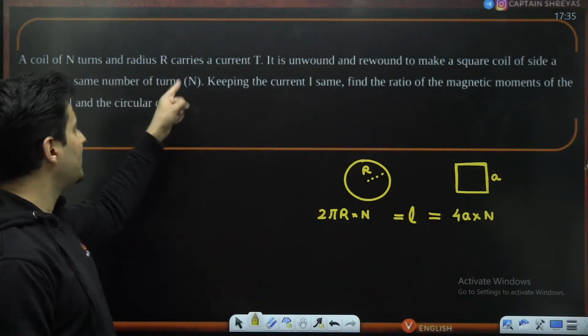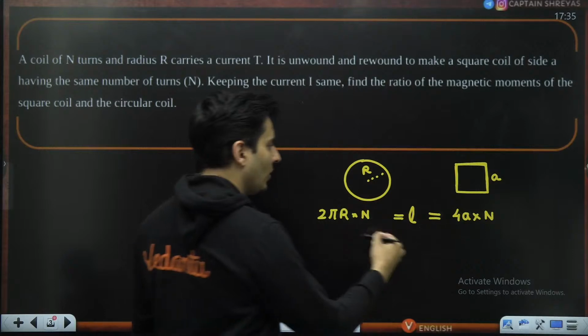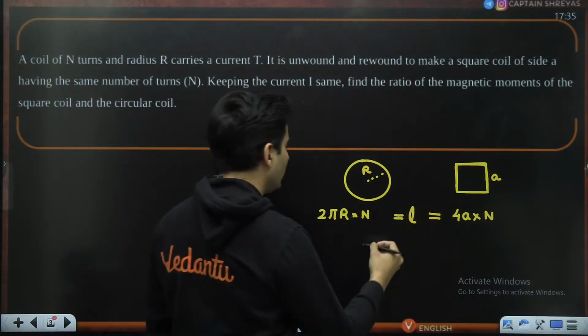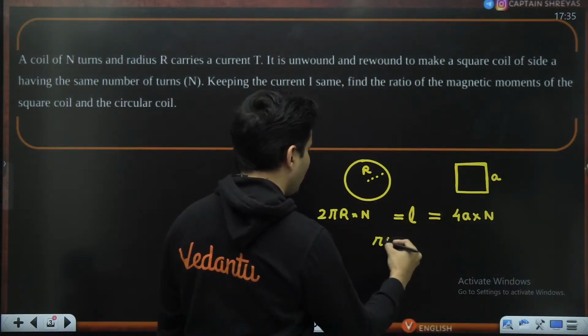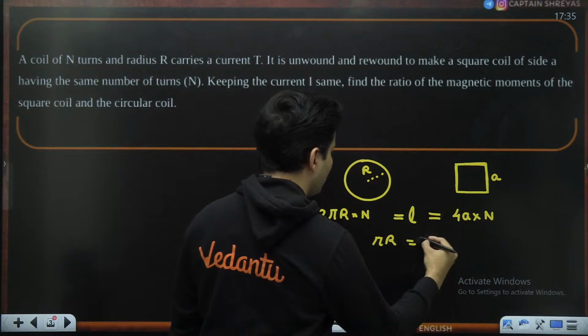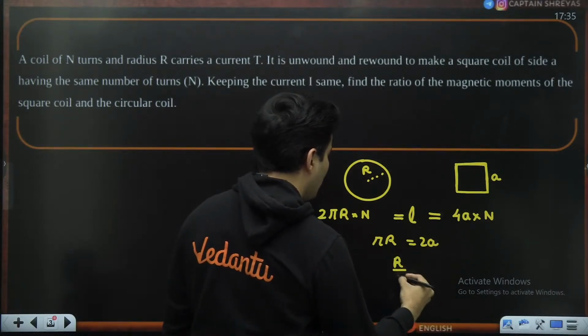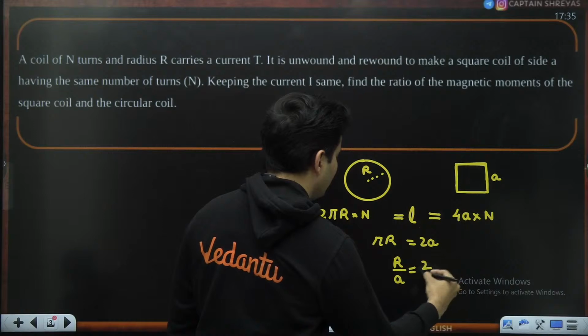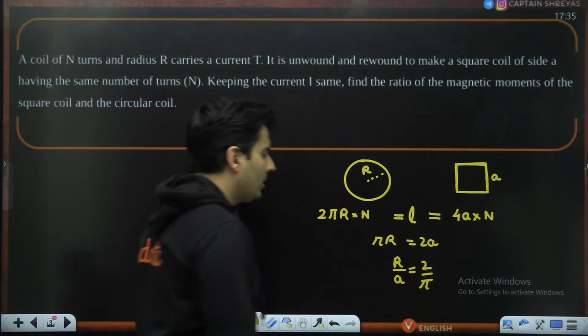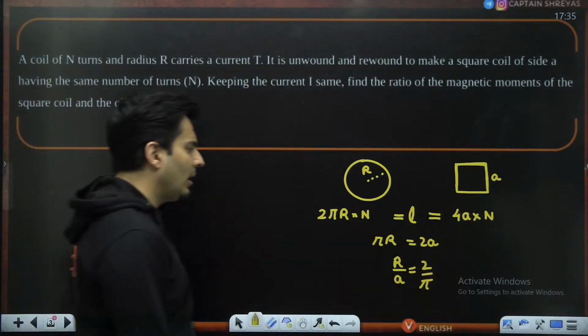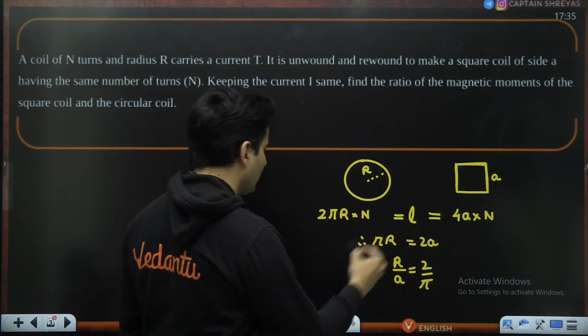It's mentioned the same turns are there, so n cancels, 2 cancels. I'm left with pi R equal to 2A. Or rather, I can say R by A is nothing but 2 divided by pi. This is what I just got.